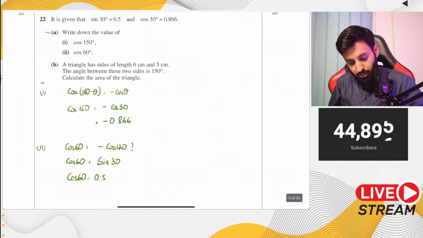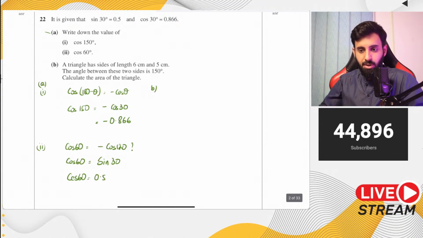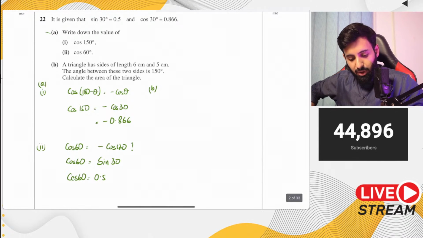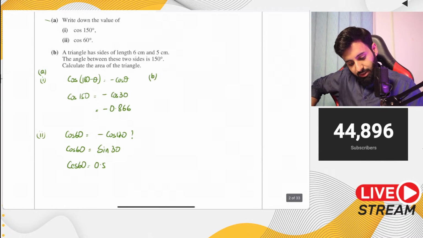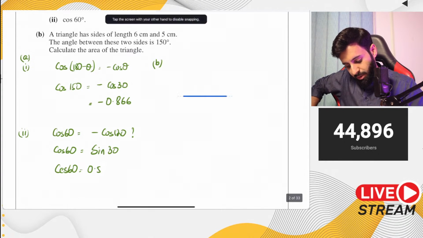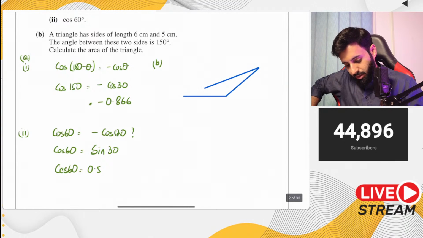Okay, then we have part B. So this is A part 1 and 2. Now let's do part B. Let's see what part B says. Okay, so yes, complementary angle. Part B says a triangle has sides of 6 and 5 centimeters, and the angle between these two sides is 150. So that means we're looking at a triangle that perhaps looks something like this. Here's 6, here's 5, not drawn to scale, and this is 150 degrees.